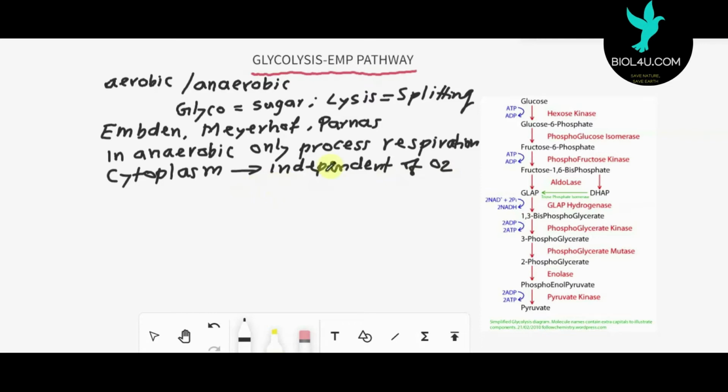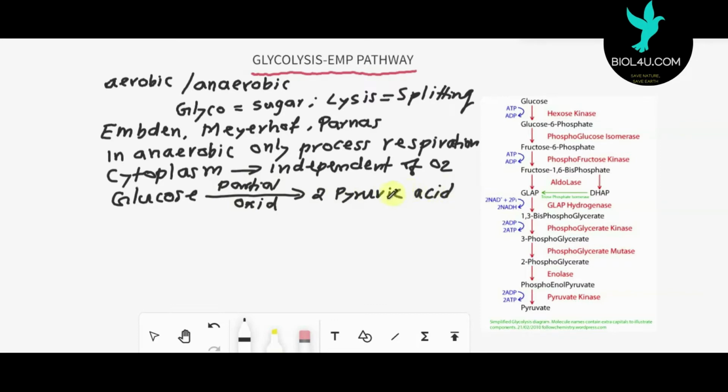So in this process, what happens? During glycolysis, glucose undergoes oxidation. This oxidation is not complete, it is a partial oxidation. By the partial oxidation, it produces two molecules of pyruvic acid, which is the final product of glycolysis.